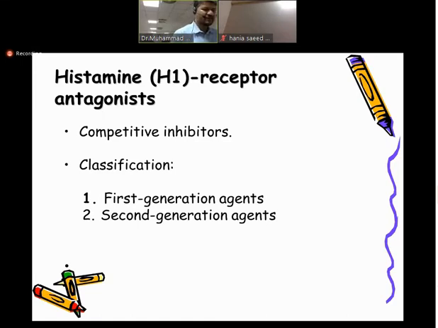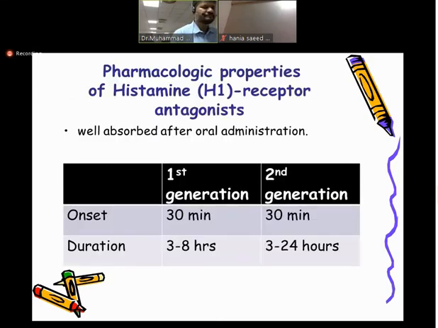Classification, I told you that there is a first generation and a second generation. What is the difference between first generation and second generation? Usually you would have seen in antibiotics that you have generations like first, second, third, and we usually have a concept that the first generation is less active, the second is more active, the third is more active. So this sort of classification is very common.